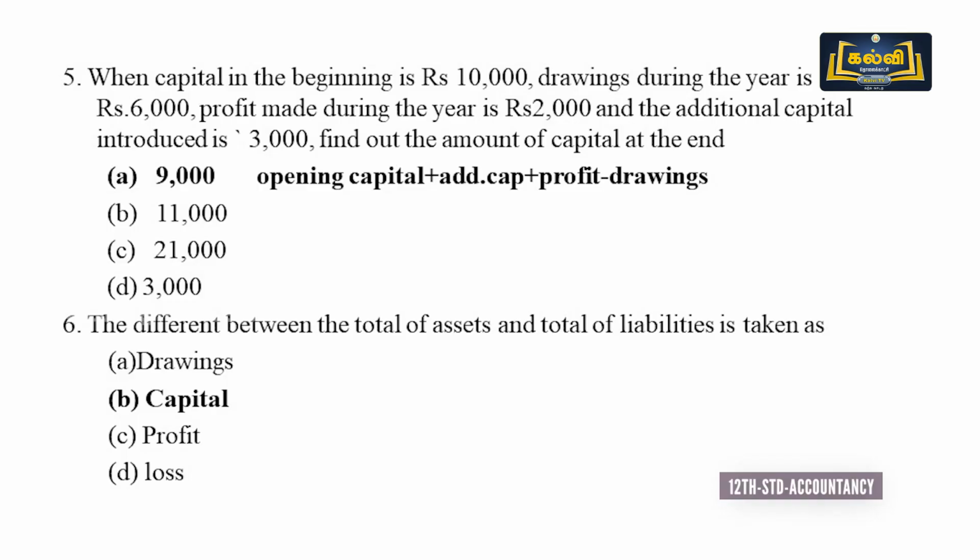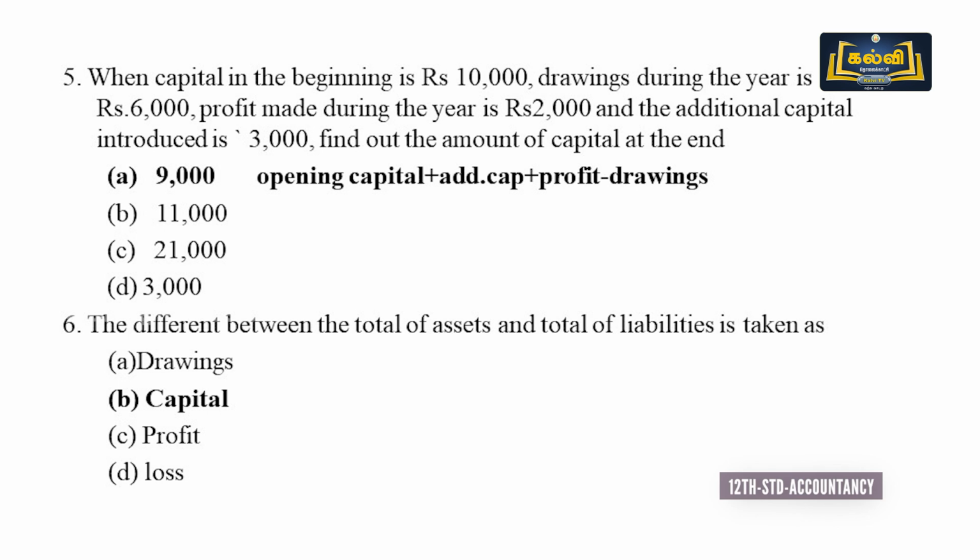Opening capital 10,000, add additional capital 3,000 and profit 2,000, minus drawings 6,000. So the answer is A, 9,000.